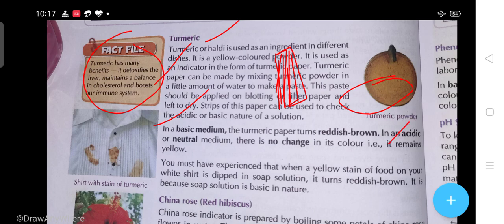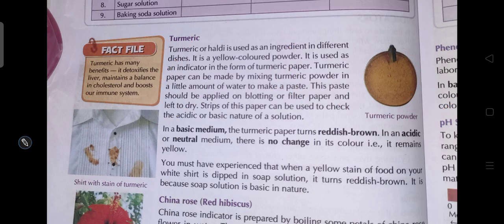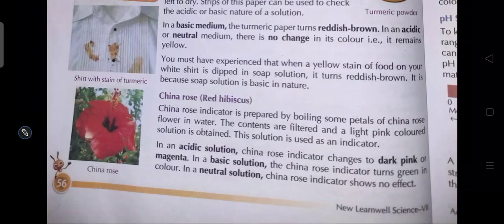You must have experienced that when a yellow stain of food on your white shirt is dipped in soap solution, it turns reddish brown. It is because soap solution is basic in nature. You can practically check it at your home also.